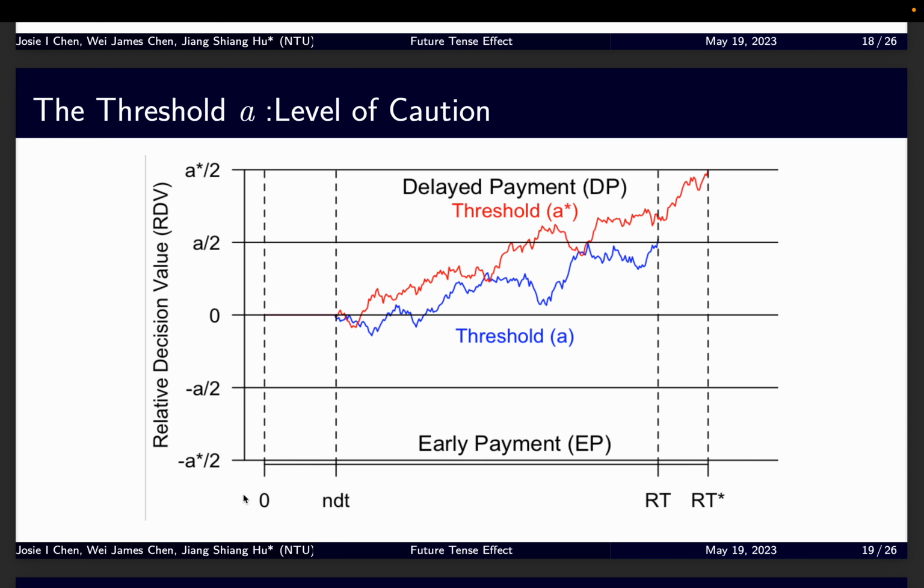Second, we will introduce another parameter in the DDM, which is the threshold A. Basically, this parameter captures the level of caution. If a subject raises the threshold, it will choose more consistently, more accurately to his preference, but it will spend more time to reach a decision threshold. So it will spend more time on decision.